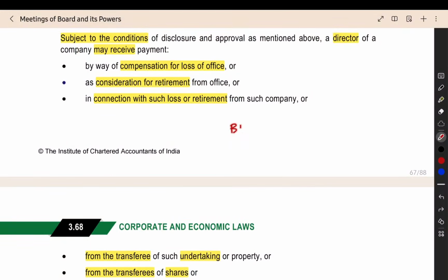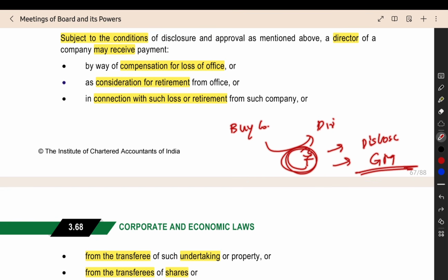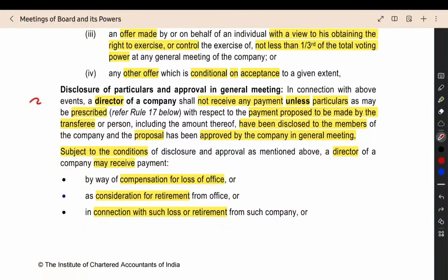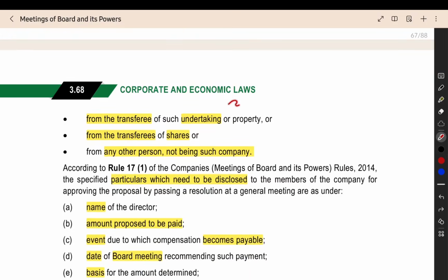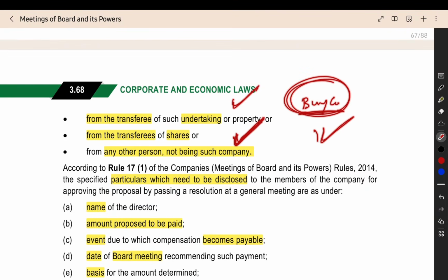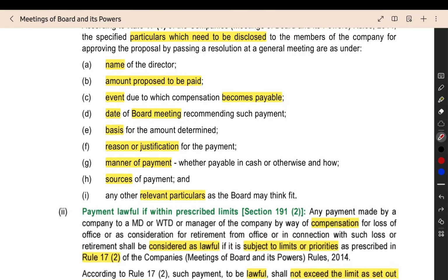Now I told you that if the buying company makes any payment to the director, first you have to disclose the payment to the shareholders and get the approval of the shareholders in the general meeting. After that only the director can receive the amount. That provision they have given here. And then if you are getting compensation for loss of office or compensation for retirement, some particular payment from the transfer of undertaking or from the transfer of shares from the buying company, then in that case this procedure will be applicable. After disclosing to the shareholders and getting the approval of shareholders in the general meeting, only after that can you receive the payment.